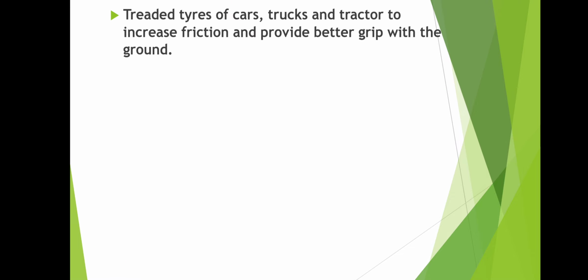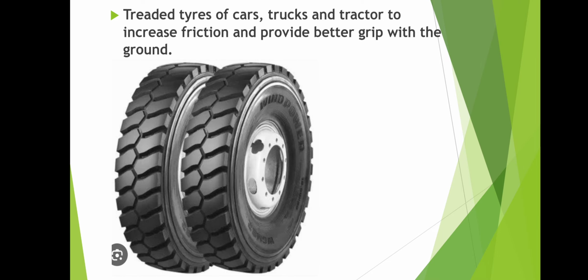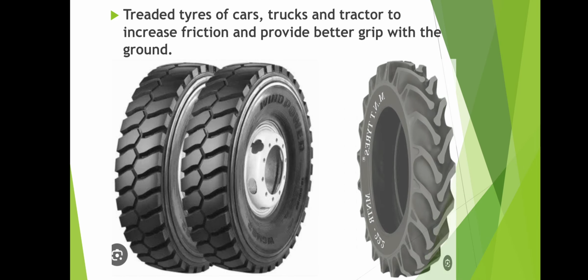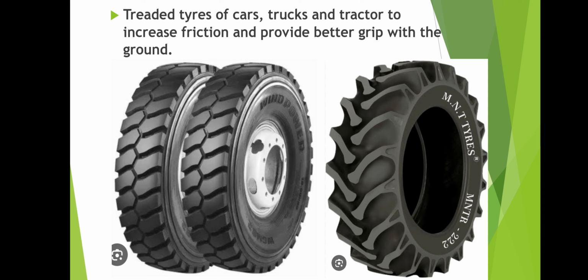Next, threaded tires of cars, trucks, and tractors increase friction and provide a better grip with the ground. See the threaded tires of the tractor in the second image, which are threaded to give a better grip on the ground, and in the first image, threaded tires of trucks give a better grip with the ground.